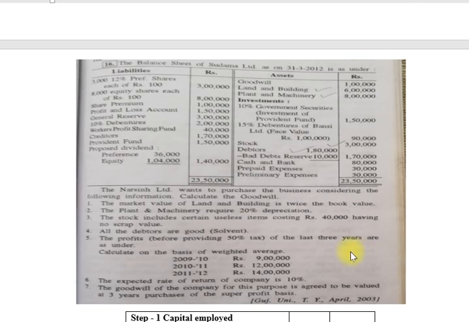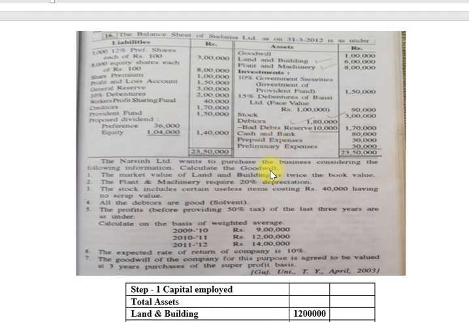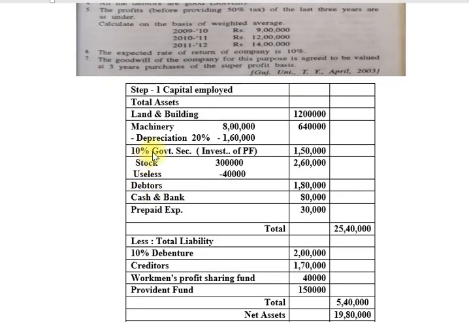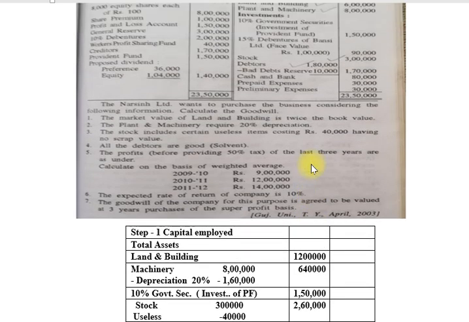Here you can see we invested in 10% government security, investment of provident fund. In our liability side, provident fund is 1 lakh 50,000, and we invested the same amount, 1 lakh 50,000. That means it is our non-trading investment. So now we include it in our assets: 10% government security 1 lakh 50,000.